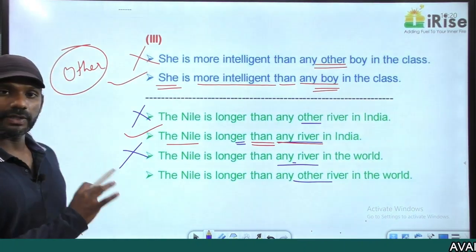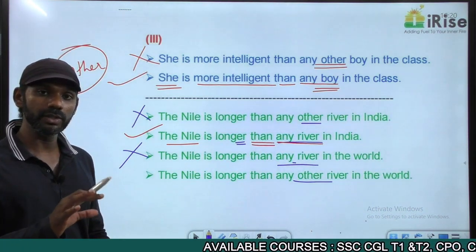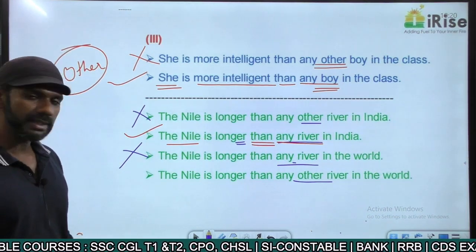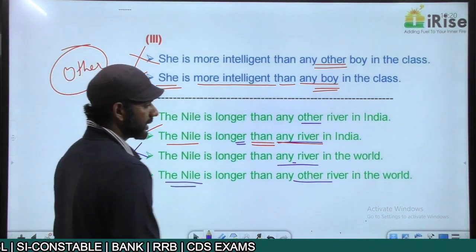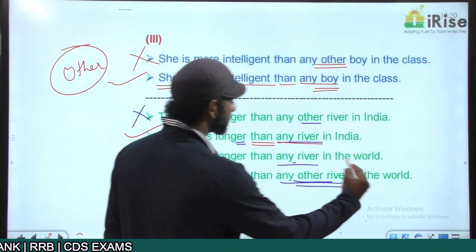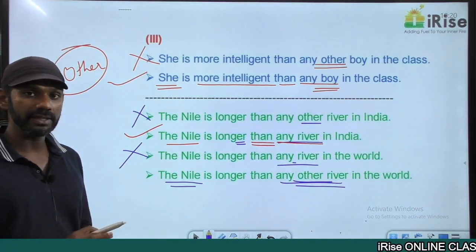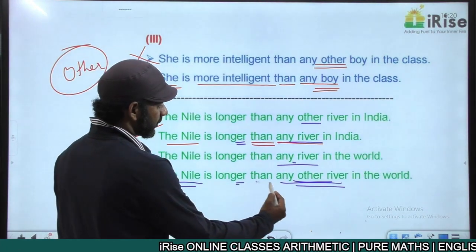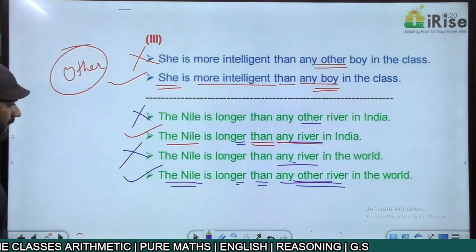Right. Now we need to check for the grammatical rule, whether it is correct based on the rules in grammar. "The Nile is longer than any other river in the world." The two entities getting compared here are the Nile and any other river. "Any other rivers" is wrong, it must be "any other river". Longer is a comparative degree adjective followed by "than", that is also fine. This sentence is grammatically correct.